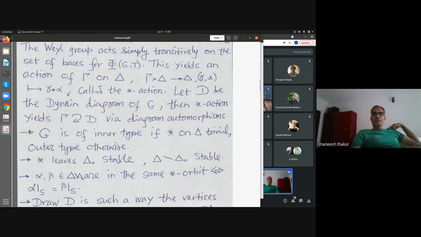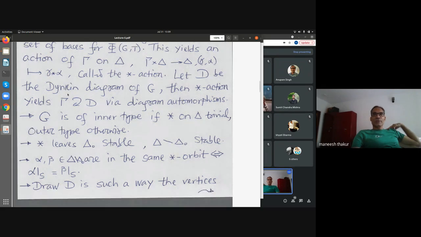This is called the star action of the Galois group on delta. So delta and gamma delta are not equal, but I can get gamma delta back to delta by using a unique Weyl group element. This is the new action, called the star action, on the simple system delta.